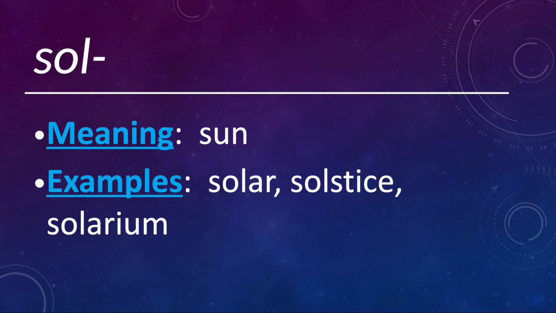So you have the summer solstice, which is when the sun is the highest in the sky in the northern hemisphere, and it's our longest day of the year. You have the winter solstice, when the sun is the lowest in the sky or the furthest south, and it's our shortest day of the year. And then a solarium is a sunroom, or room built largely of glass to afford exposure to the sun. So it's basically a sunroom.